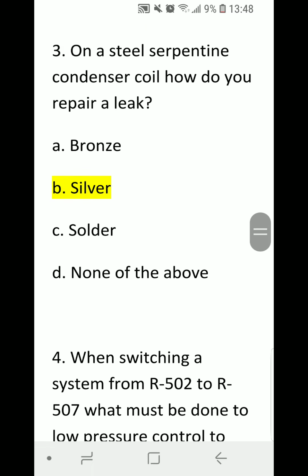Number 3. On a steel serpentine condenser coil, how do you repair a leak? A. Bronze. B. Silver. C. Solder. D. None of the above. Correct answer is B. Silver.